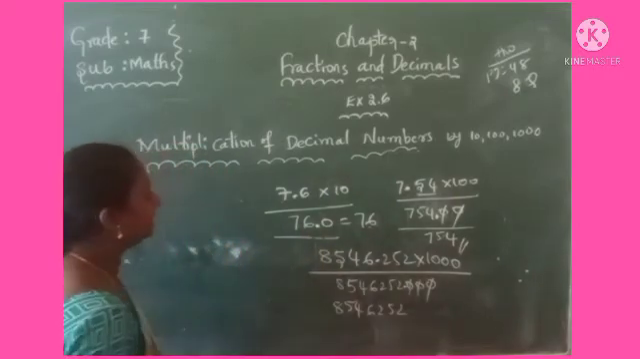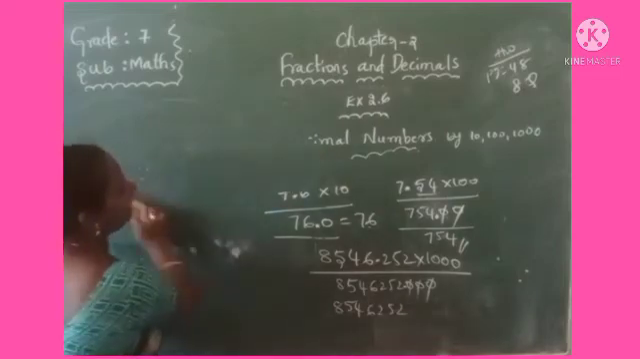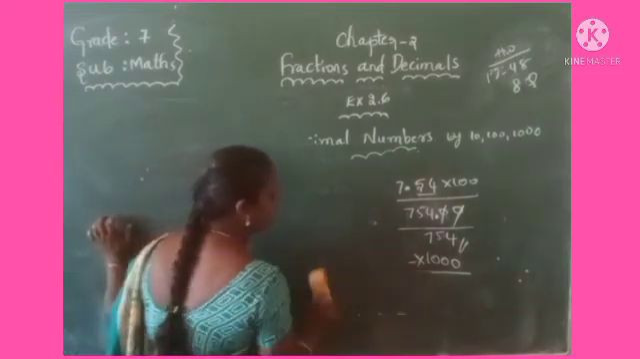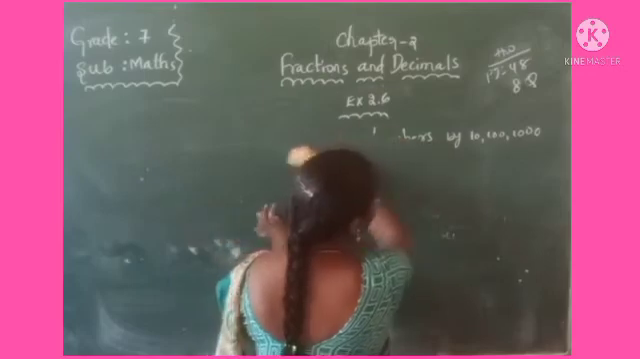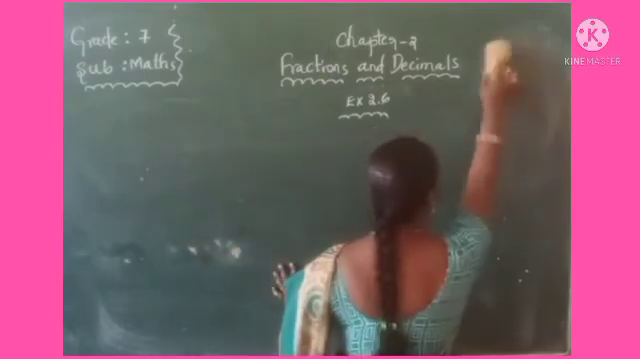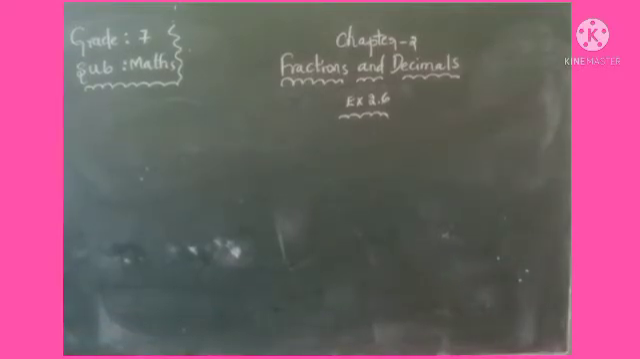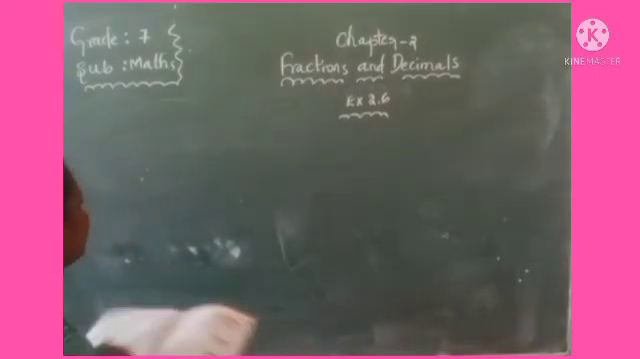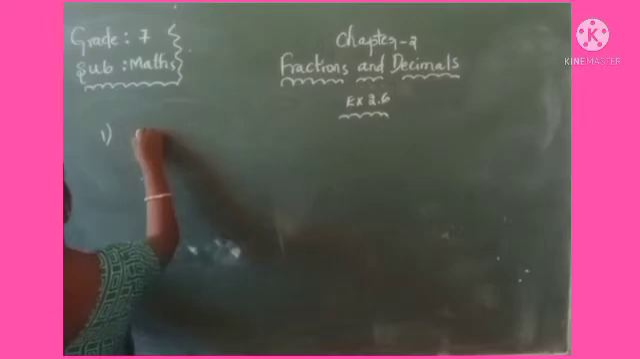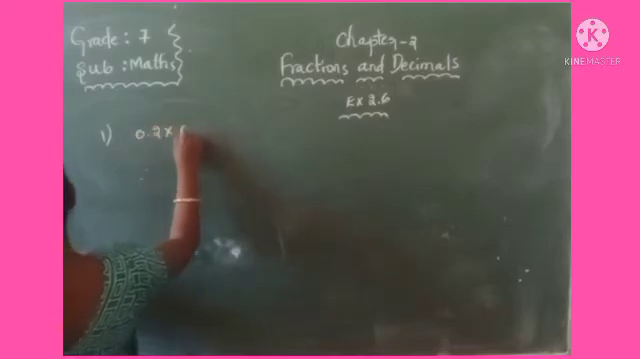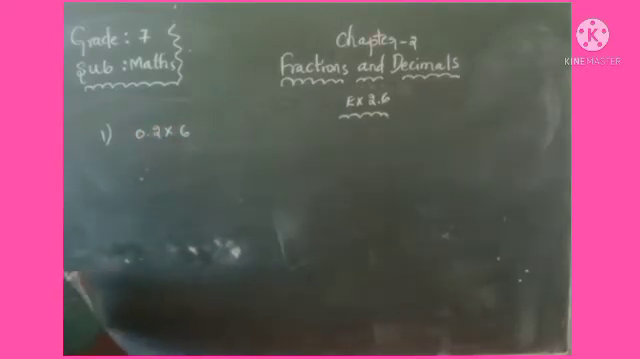Right. Okay, keep heading 2.6. We can multiply here the multiplication of decimal numbers. Keep heading in your notebook, exercise 2.6. This exercise totally depends on the multiplication of decimal numbers. Right. The first question, see here, find 0.2 into 6. Decimal number multiplying by whole number, that is 0.2 into 6.